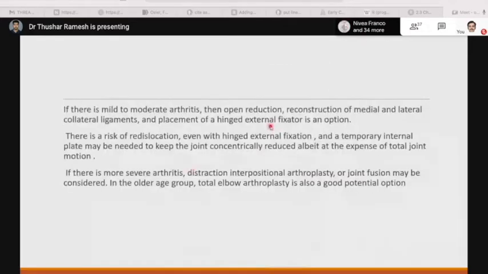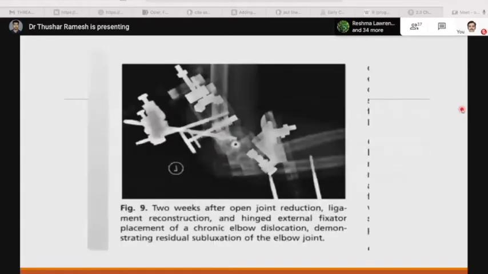If there is mild to moderate arthritis, then open reduction and reconstruction of the medial and lateral collateral ligaments and placement of a hinge external fixator is an option. There is a risk of redislocation even with a hinge external fixator, and a temporary internal plate may be needed to keep the joint concentrically reduced, a bit at the expense of the total joint motion. If there is more severe arthritis, distraction interpositional arthroplasty or joint fusion may be considered. In the older age group, total elbow arthroplasty is a good potential option.